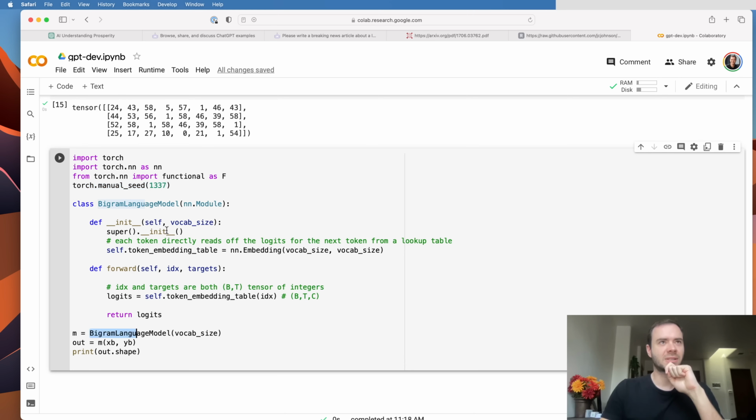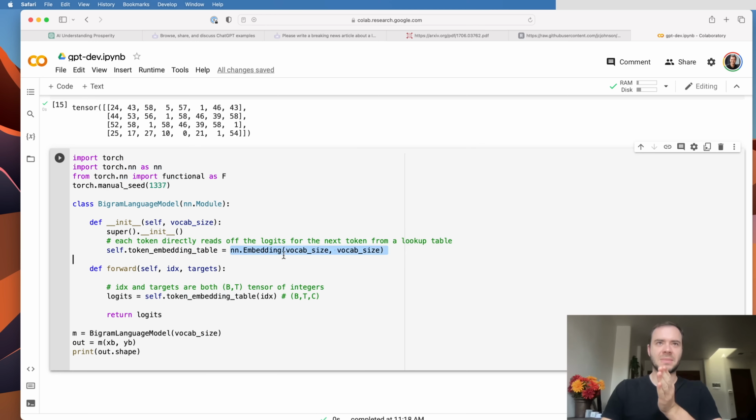And then here I'm constructing a bigram language model, which is a subclass of nn.Module. And then I'm calling it, passing in the inputs and the targets, and I'm just printing. Now, when the inputs and targets come here, you see that I'm just taking the index, the inputs x here, which I renamed to idx, and I'm just passing them into this token embedding table. So what's going on here is that in the constructor, we are creating a token embedding table, and it is of size vocab size by vocab size.